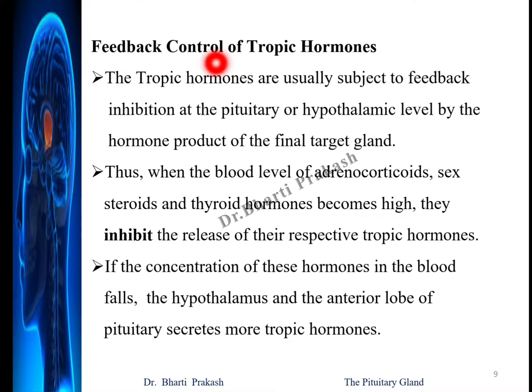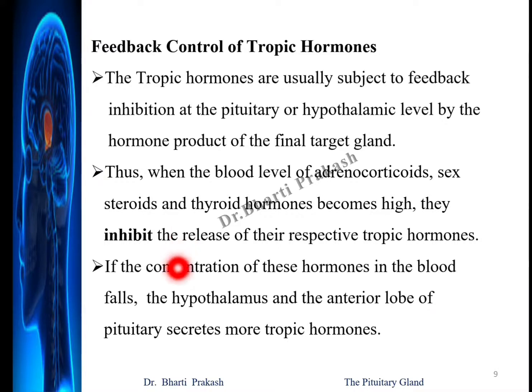So, the tropic hormones are usually subject to feedback inhibition at the pituitary or hypothalamic level by the hormone product of the final target gland. Thus, when the blood level of adrenocorticoids or the sex hormones or the thyroid hormones becomes high, they inhibit the release of their respective tropic hormones.